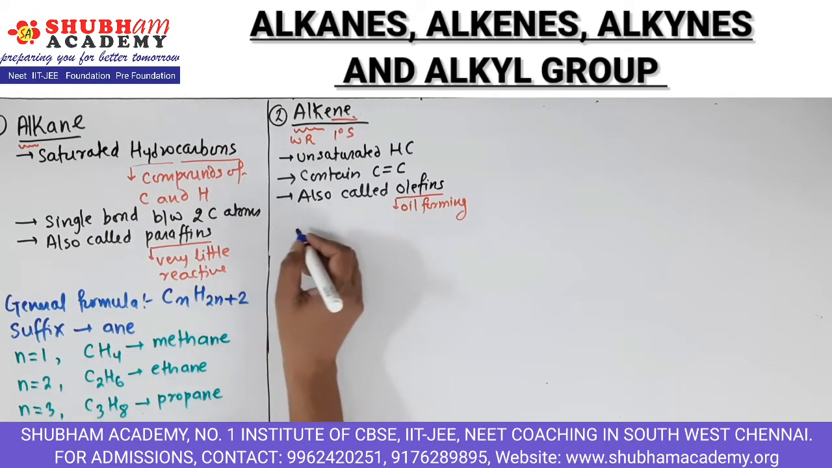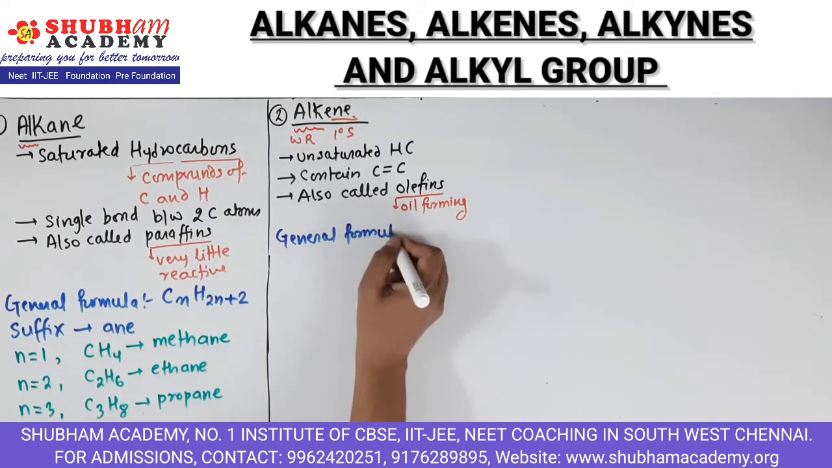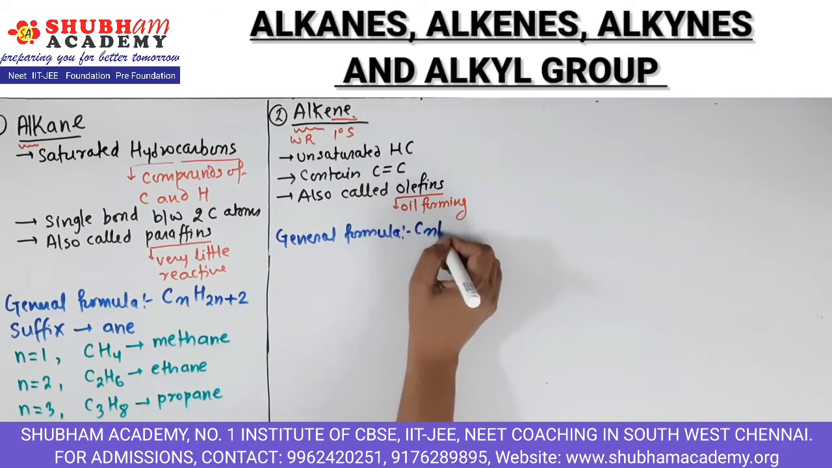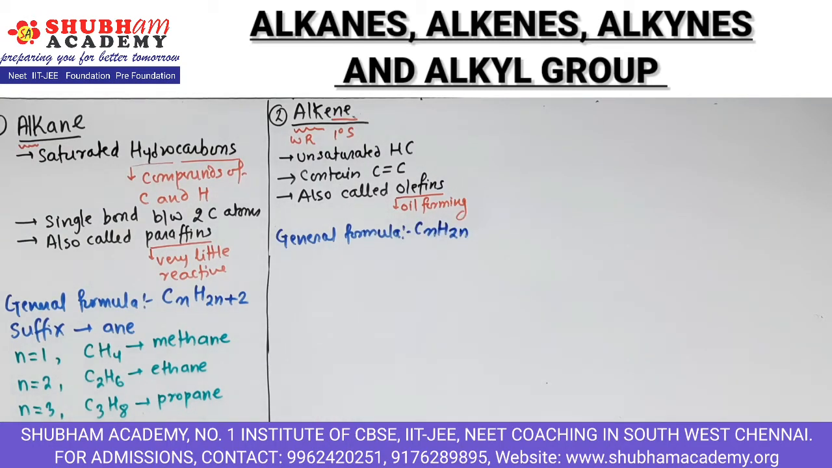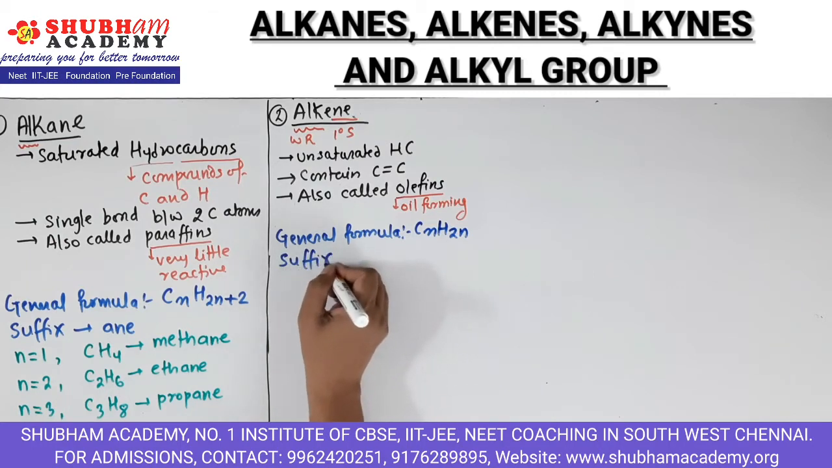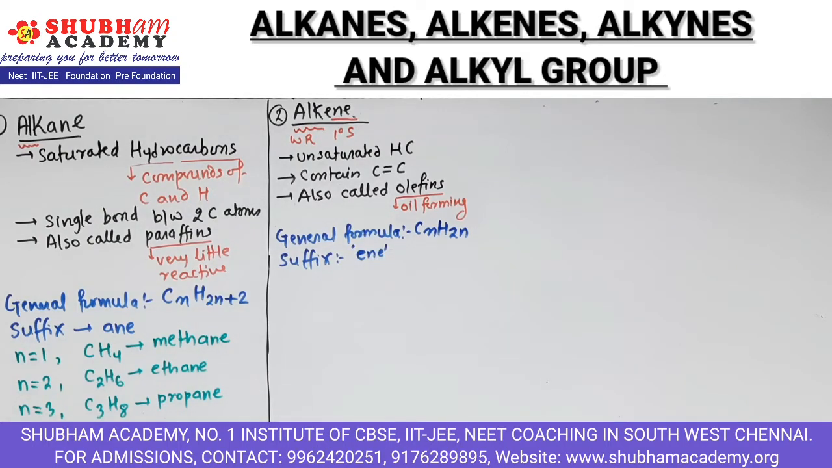So, general formula. So, general formula for alkene is CnH2n, again where n represents the number of carbon atoms. Suffix is, yes, correct, it is "-ene". Okay, we will see some examples.